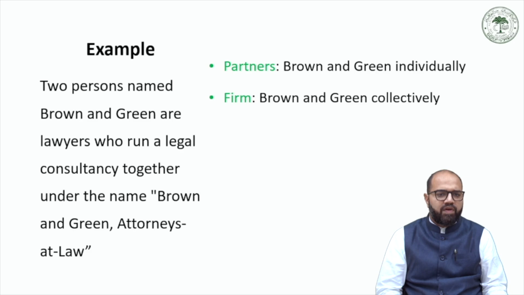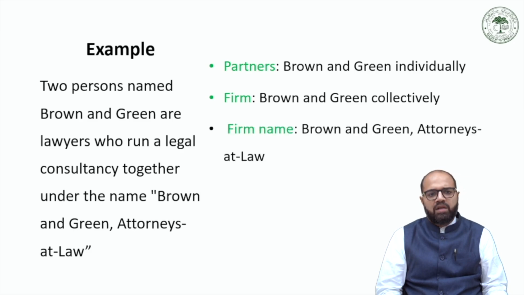The partnership firm is known as Brown and Green collectively. The name of the firm is Brown and Green Attorneys at Law. So this is how a partnership firm looks with individual partners. What is a firm? That is a conglomeration of the various partners, and then the firm name.